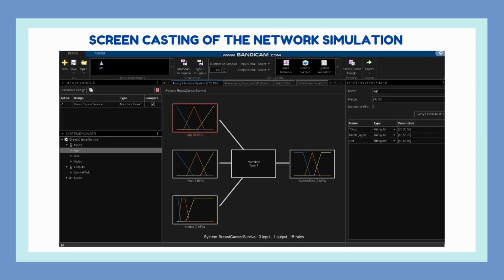Next is year of operation, representing the patient's year of operation, which is also divided into 3 fuzzy sets to classify different time periods. And input 3, which is nodes, which represents the number of positive axillary lymph nodes which is detected inside the breast. This variable is categorized into three fuzzy sets corresponding to different levels of node involvement.